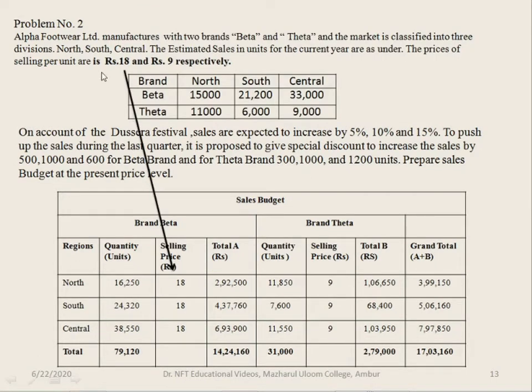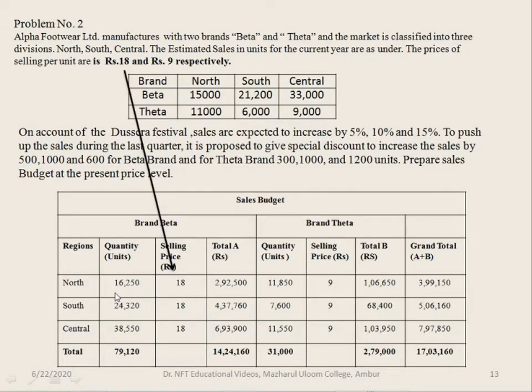Along with this you have to give the selling price. Selling price is given in the question. The selling price is rupees 18 for brand Beta. So 18 rupees for all the three divisions, north, south and central.